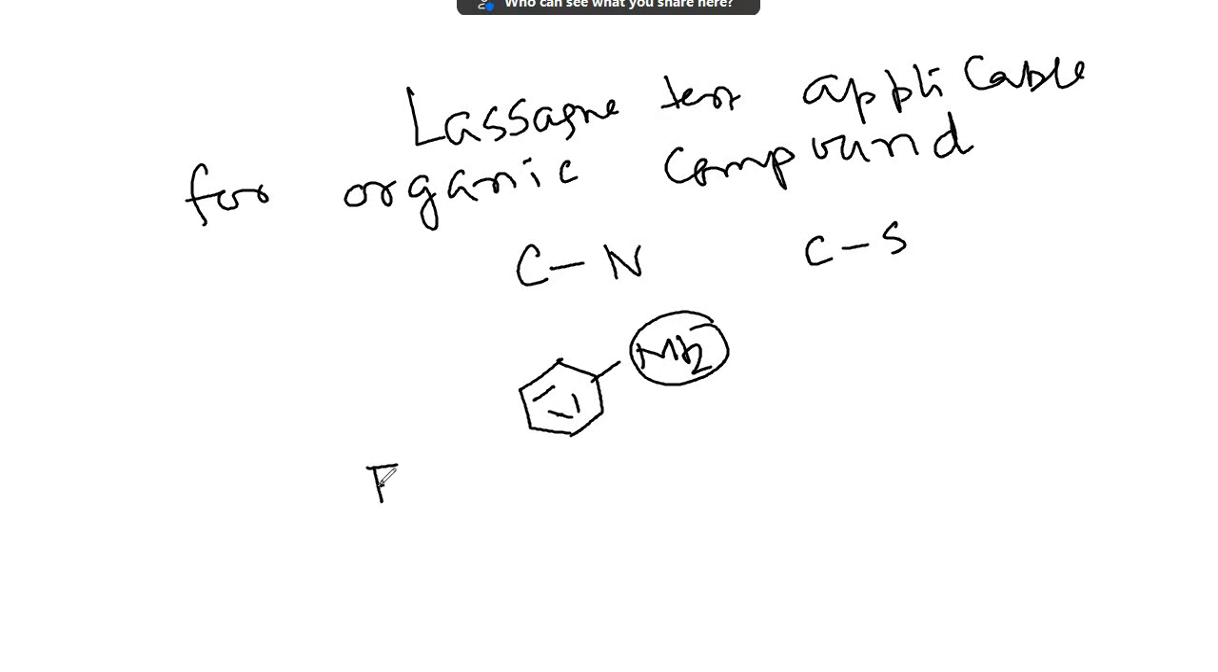It gives violet or Prussian blue coloration, FeSCN 2+. So what does the Lassaigne's test give? FeSCN 2+. Carbon and nitrogen, the color is Prussian blue.